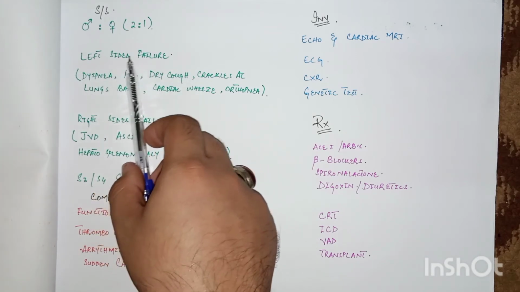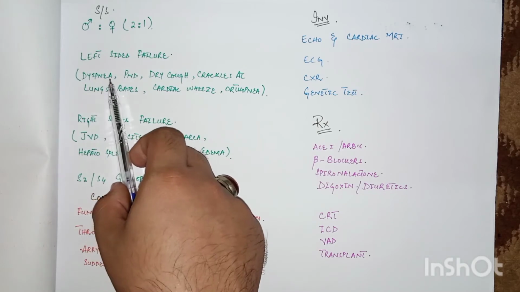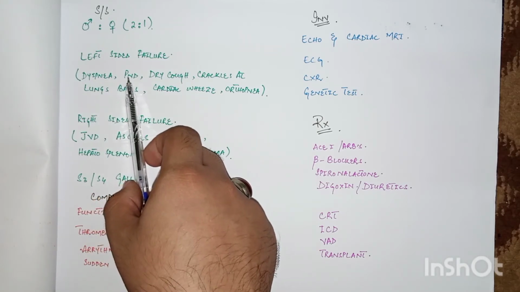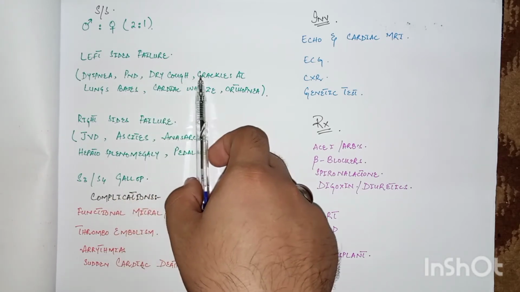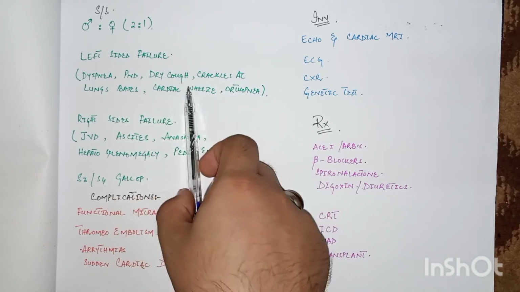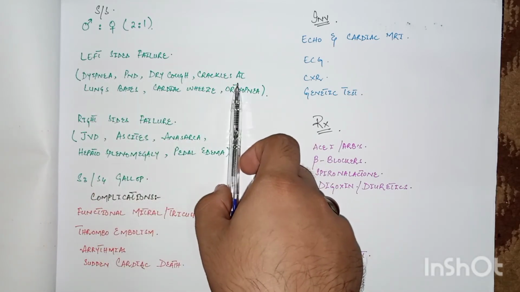The features of left sided failure include dyspnea, that is difficulty in breathing, paroxysmal nocturnal dyspnea, that is dyspnea occurring at night, dry cough, crackles at the bases of the lungs, cardiac wheeze, and orthopnea. We have discussed all these features in detail in congestive cardiac failure.